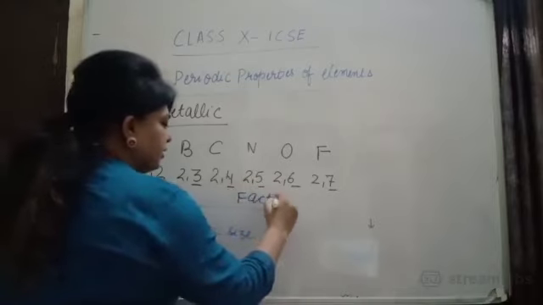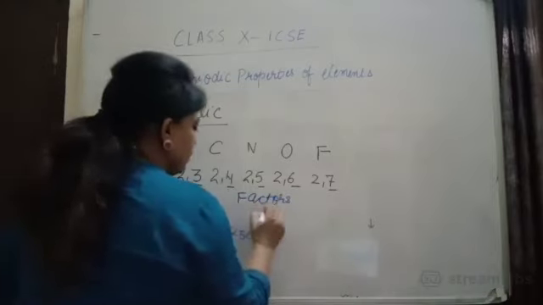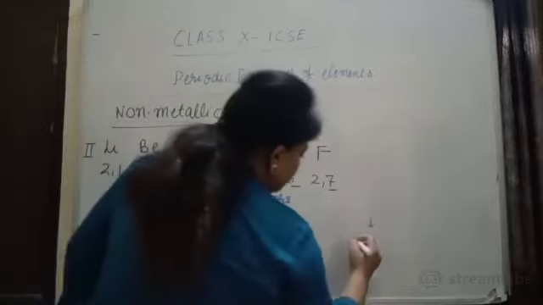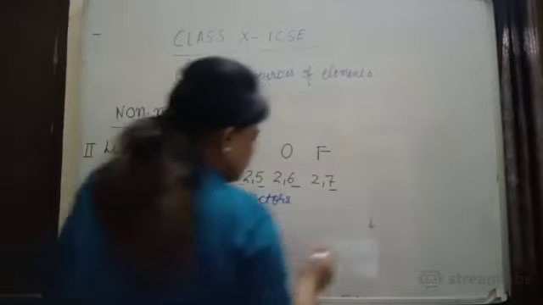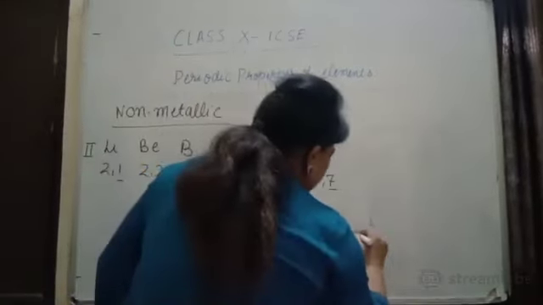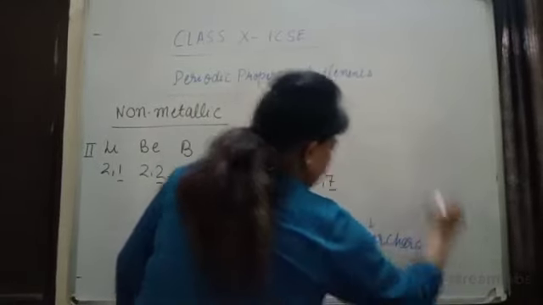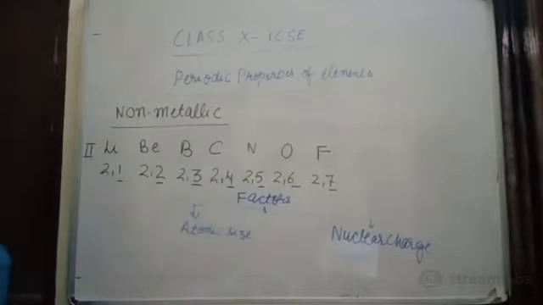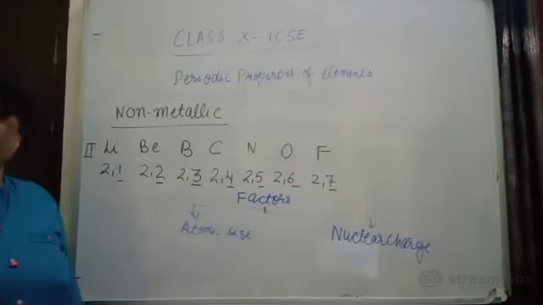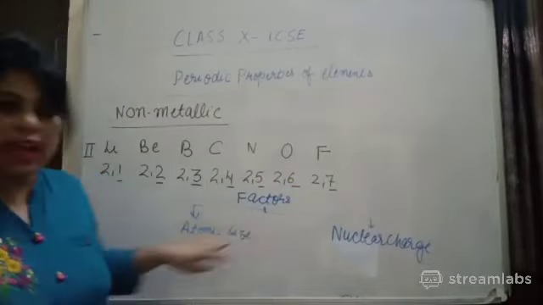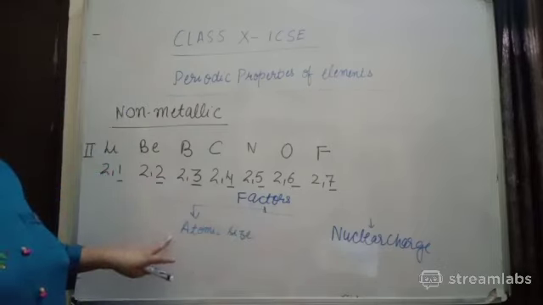There are two factors which can affect non-metallic character. One is the atomic size, another is nuclear charge. If you want to increase non-metallic character, there should be more nuclear charge and the smallest atomic size.